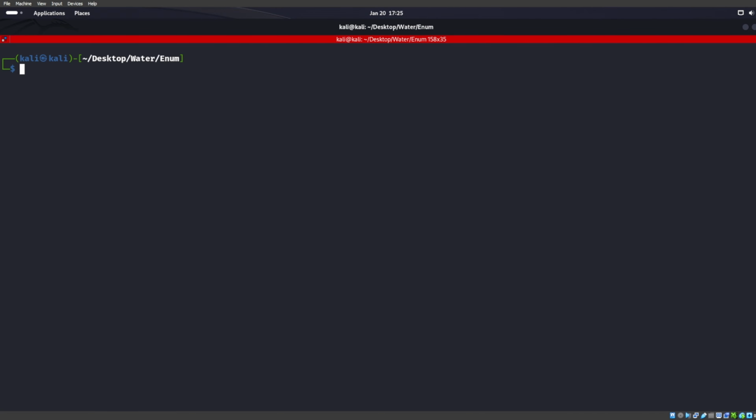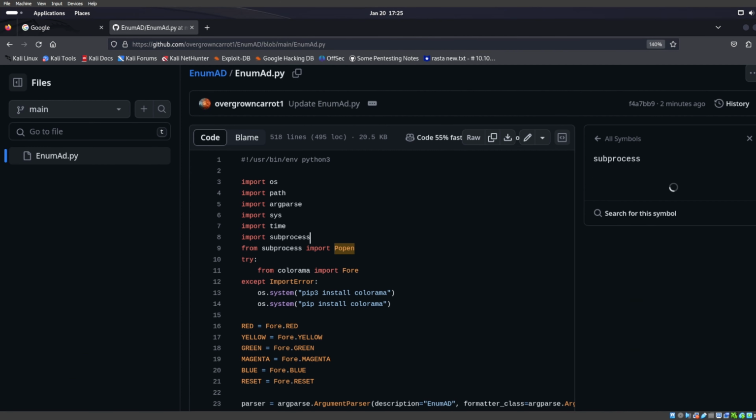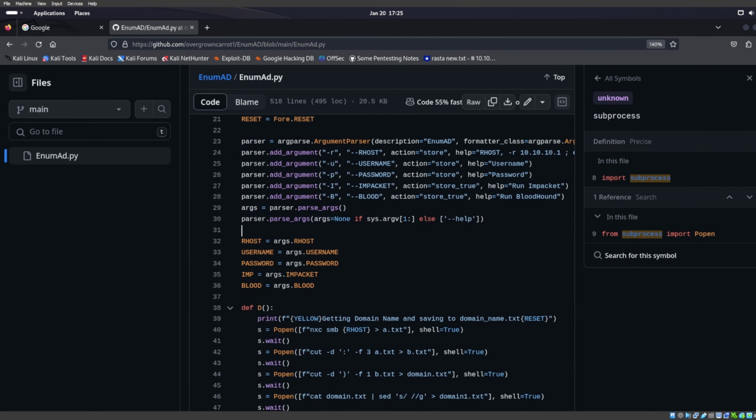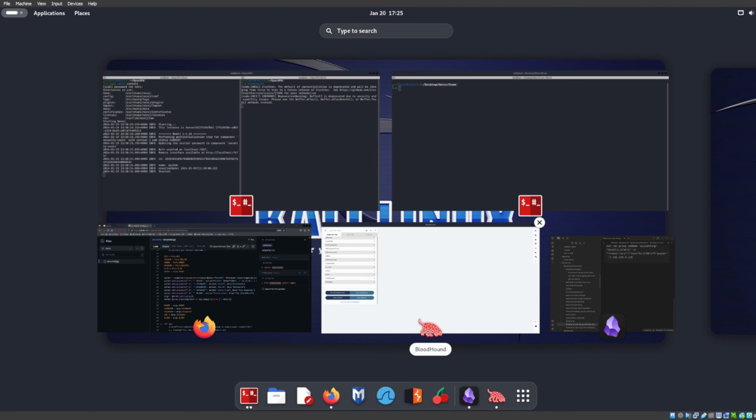Back. Today we're going to be looking at EnumAD. EnumAD is on my GitHub page, and it pretty much tries to go through and enumerate the Active Directory and do a lot of stuff for you. I wouldn't say it's OSCP safe if you're using the impacket portion of it, like right here. Other than that, I would think it's pretty OSCP safe. It does not actually auto-exploit anything, but it does enumerate everything for you.